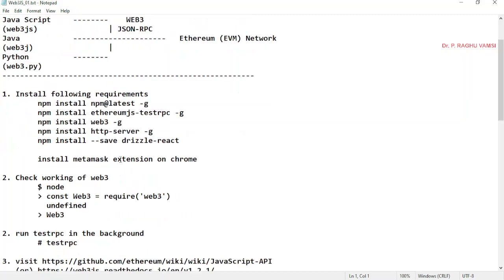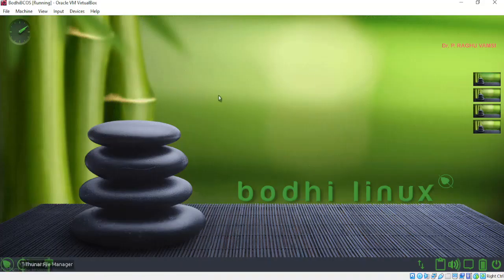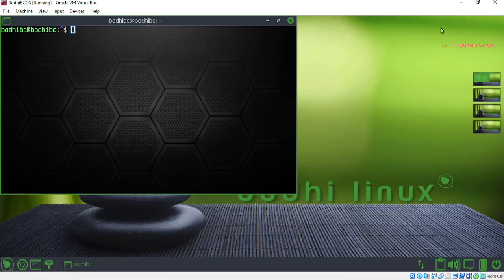We have seen the installation of the following things, npm and all. In Bodhi Linux, we can install all these things. Whenever you're installing globally, you may install like this: sudo npm install.